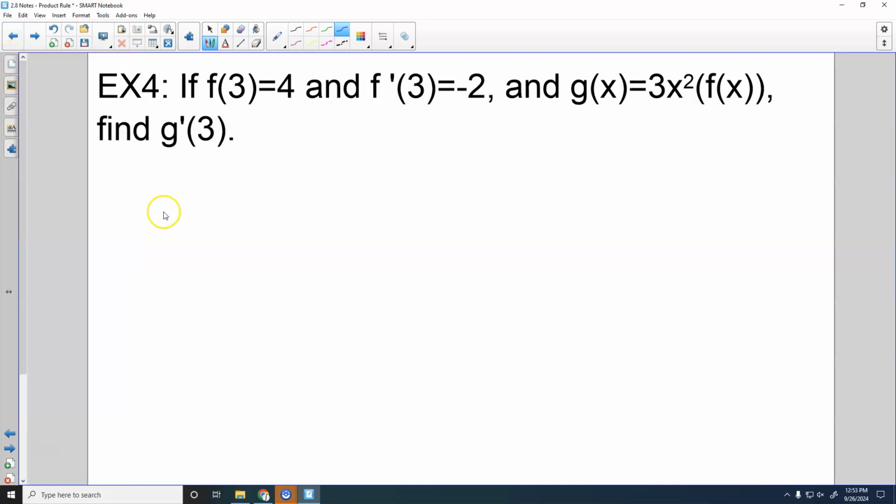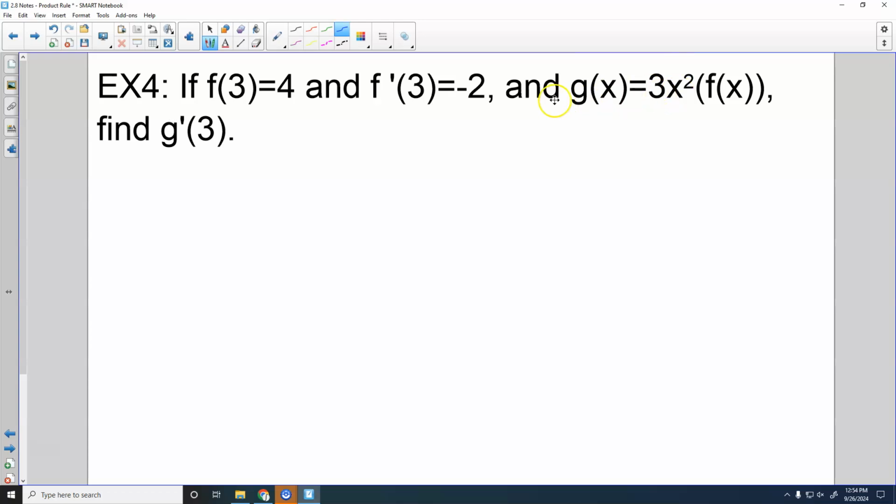Okay, they love on the AP exam to give you these theoretical problems where you don't have the full equation. They give us a bunch of information. f of 3 is 4, f prime of 3 is negative 2, g of x equals 3x squared times f of x. We're supposed to find g prime of 3. Our goal is to take the derivative of g and then plug in 3, right?